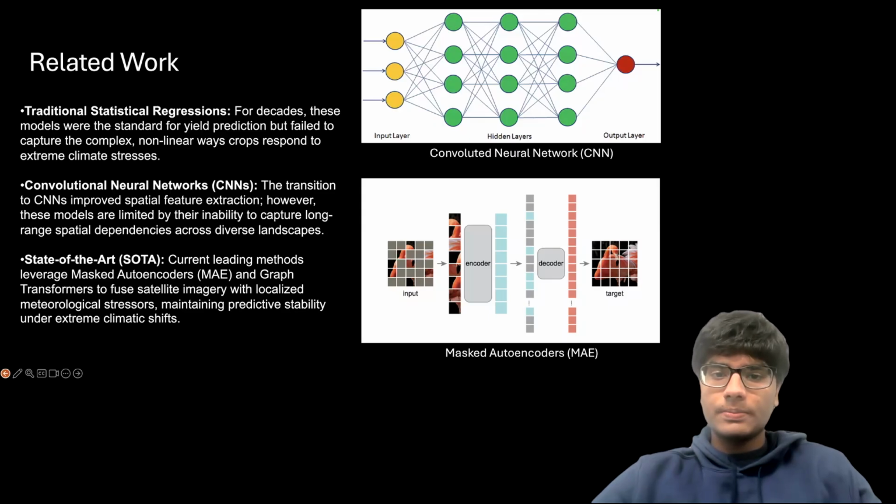diverse landscapes. Today, the state-of-the-art methods involve fusing satellite imagery with local weather data using masked autoencoders and graph transformers. Our work, CropViT, builds on this evolution, specifically focusing on how vision transformer architecture can better handle these long-range dependencies that previous models have missed.